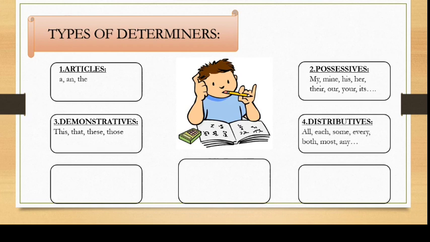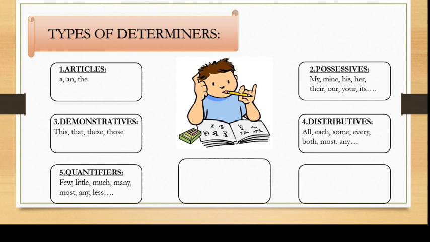Next we have distributives, which tell us about the distribution of noun. All, each, some, both. Such types of words come under the category of distributives. After distributives, we have quantifiers, which tell us about the quantity. Much, more, few, little, less. These are the various quantifiers. Next, we have numerals. Numerals are of two types, cardinals and ordinals. Cardinals are numbers 1, 2, 3 and so on. Whereas ordinals are the positions, first, second, third, fourth.